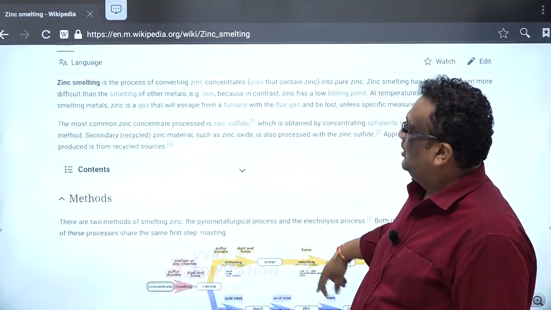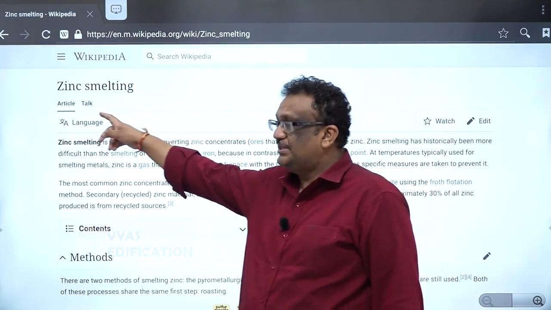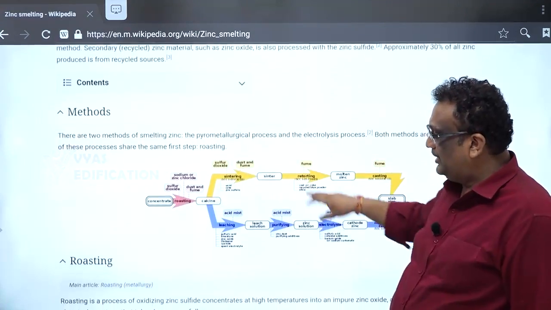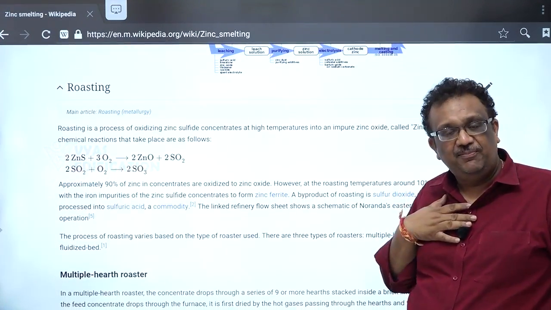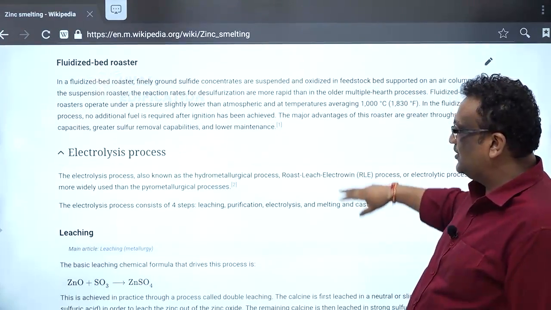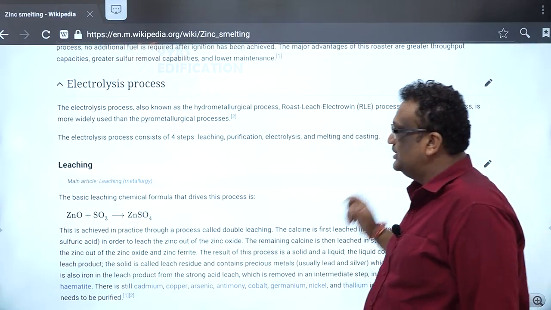If you just type zinc smelting, that means extraction of zinc, and you go for methods. Now, I have not written Wikipedia, so this is not me alone, but then I think I have the support of the entire world with me. Just look at this.